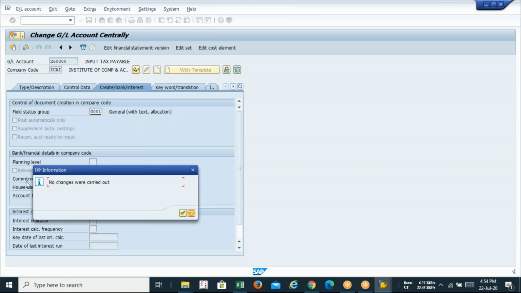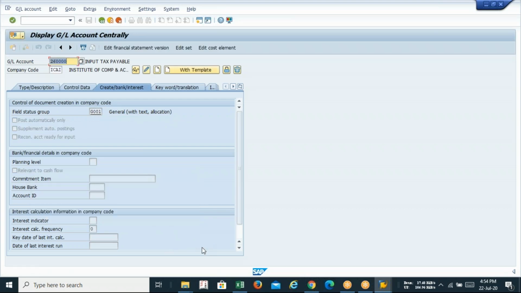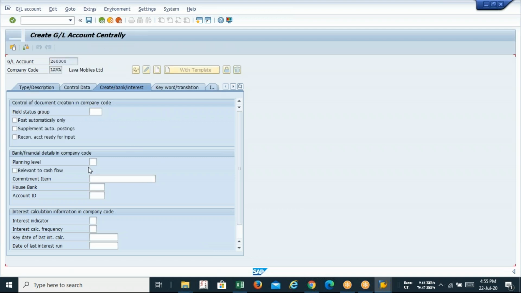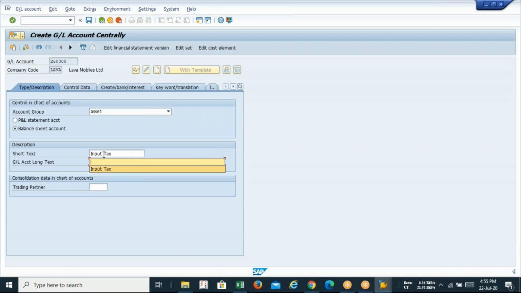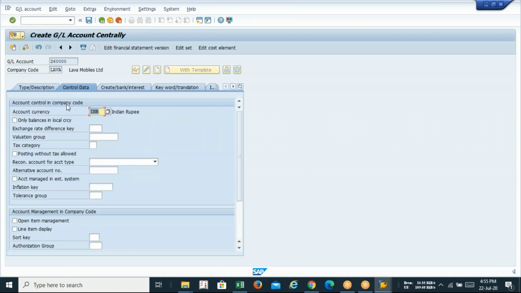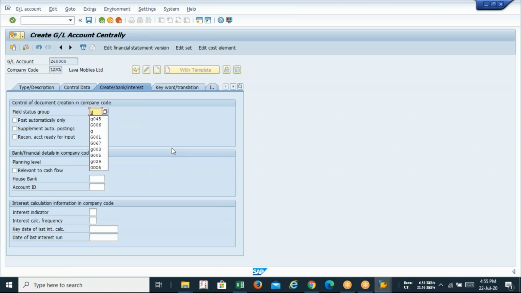So right now we'll be doing it for my company code. So in the same number, I'm creating it for Lava. Okay. So guys, what is the group? Input tax will be coming under the asset, balance sheet item. In control data, balance in local currency, line item, short key, and in create bank interest, it is nothing but G001.